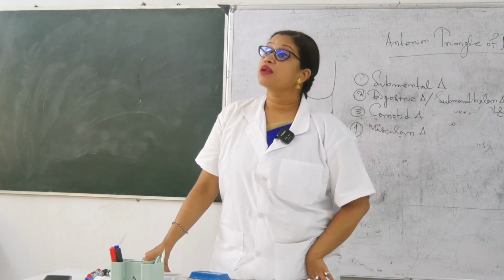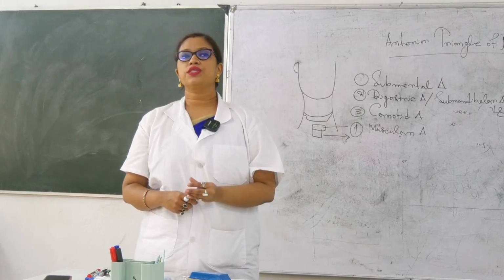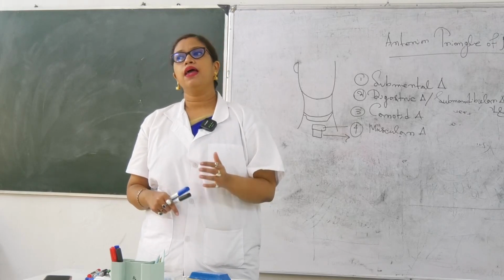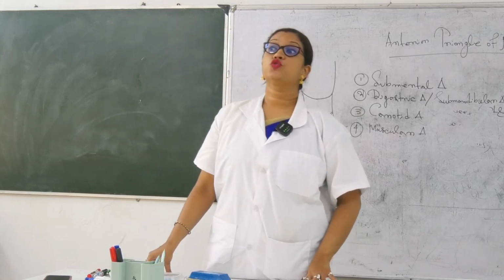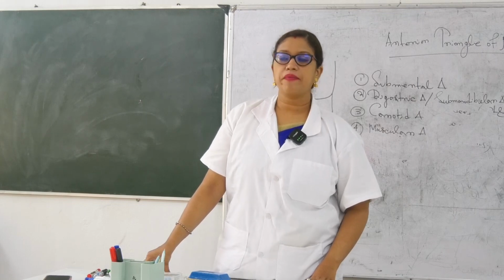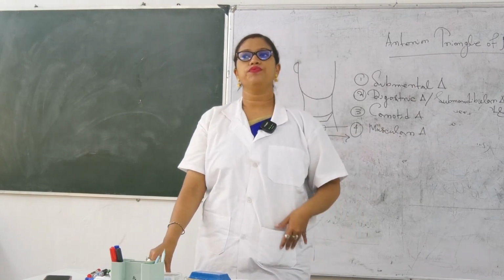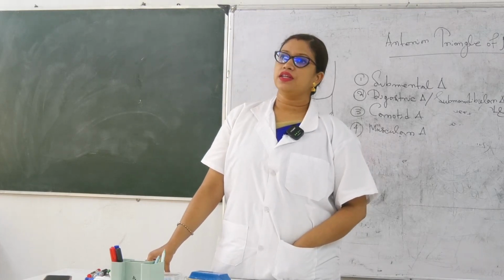And what about the terminal branches? There are 2 terminal branches of the external carotid artery. One is the maxillary artery, another one is the superficial temporal.